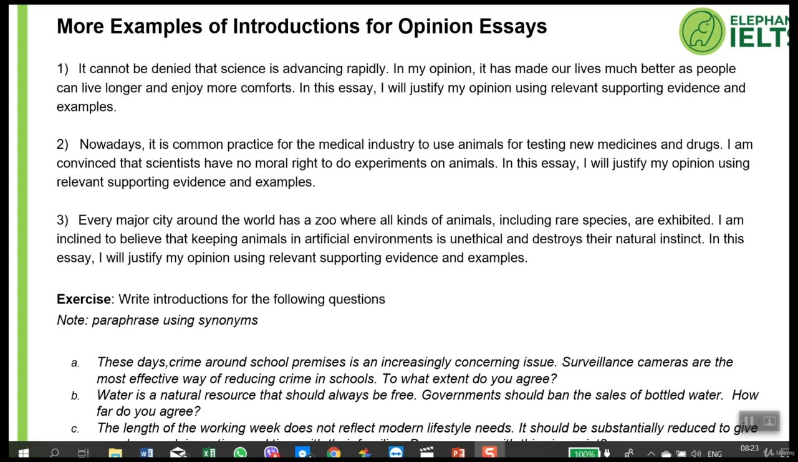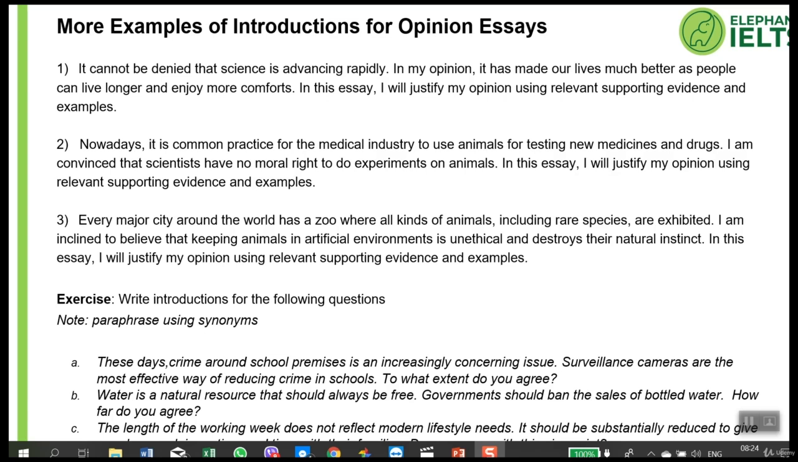Look at number 2. Again, the question begins with a statement. Water is a natural resource that should always be free. They're asking for our opinion for the second question. Governments should ban the sales of bottled water. So we are asked whether we believe that government should ban the sales of bottled water.